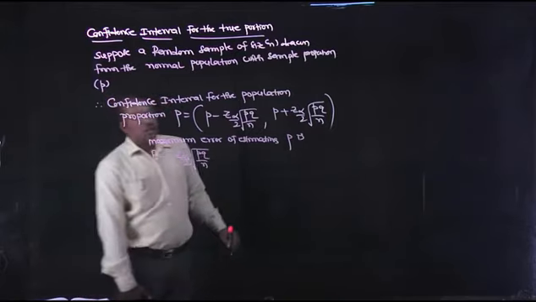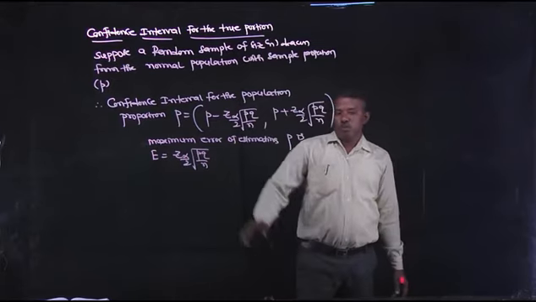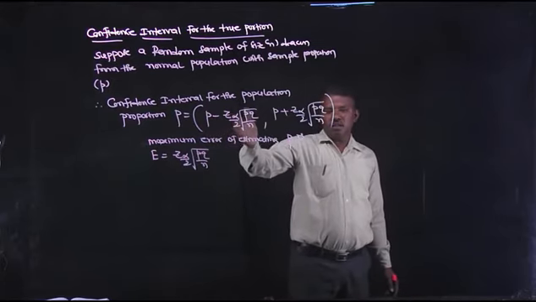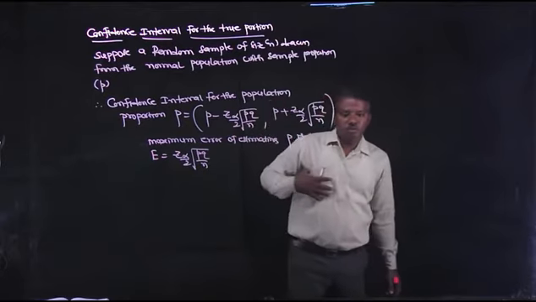This is the confidence interval for the true proportion. The true proportion capital P is small p minus Z alpha by 2 into root over PQ by n, small p plus Z alpha by 2 into root over PQ by n.